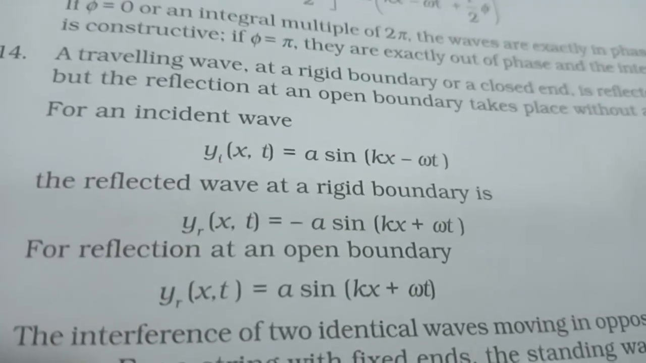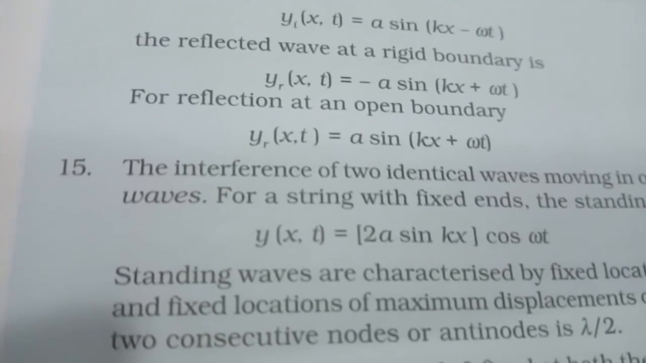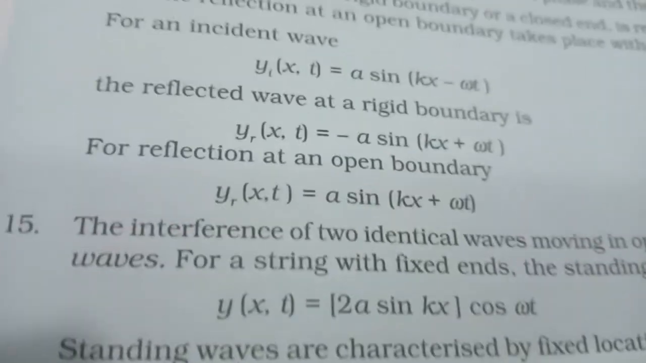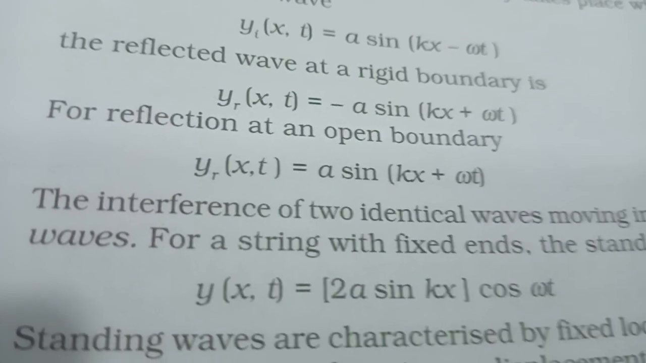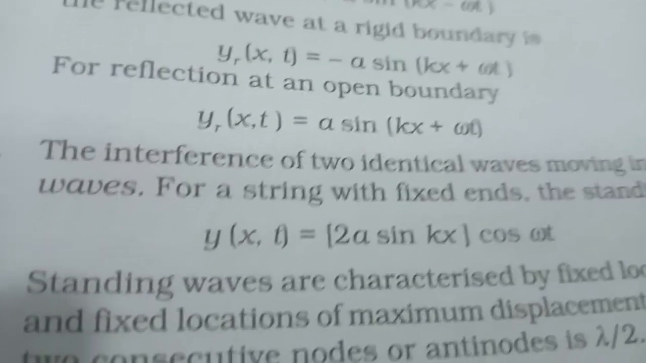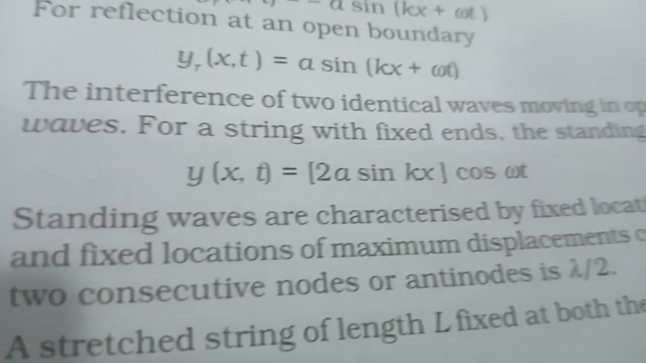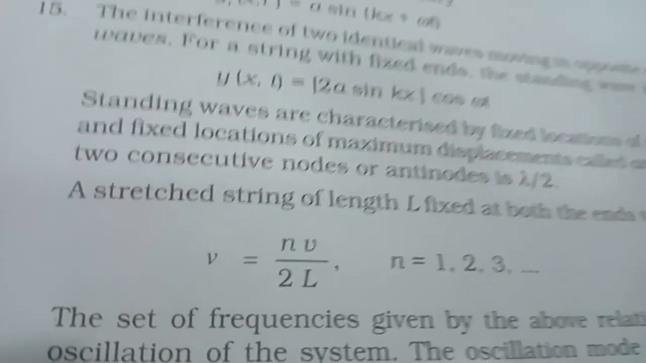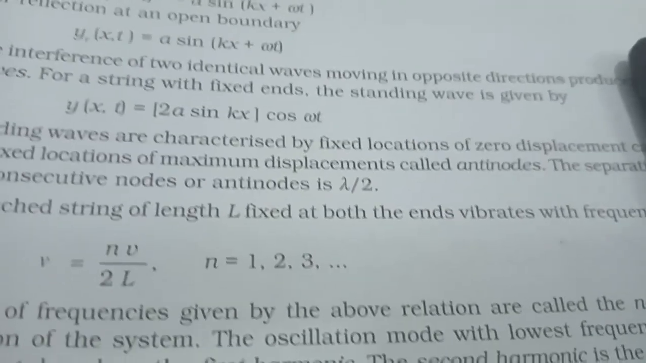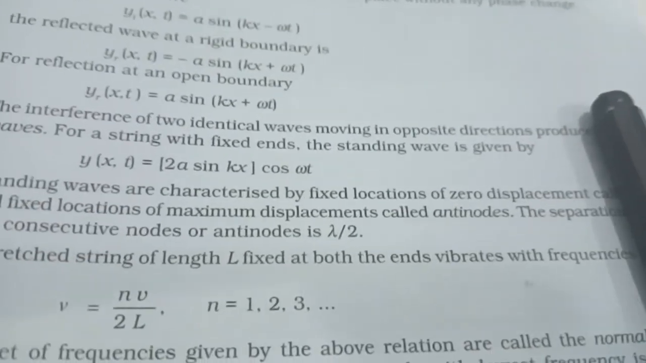For an incident wave, y_i(x,t) = a sin(kx − ωt). The reflected wave at a rigid boundary is y_r(x,t) = −a sin(kx + ωt). For reflection at an open boundary, y_r(x,t) = a sin(kx + ωt). The interference of two identical waves moving in opposite direction produces